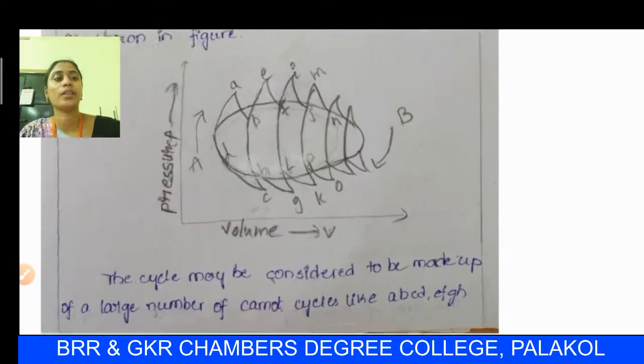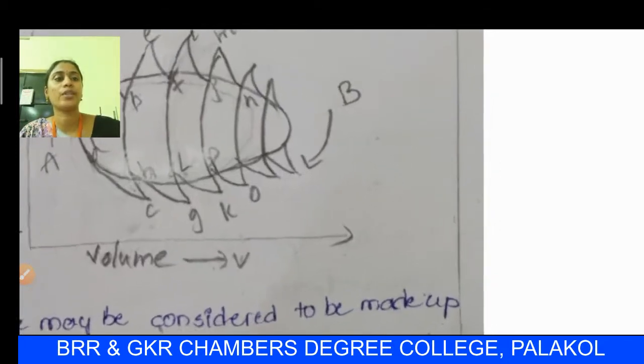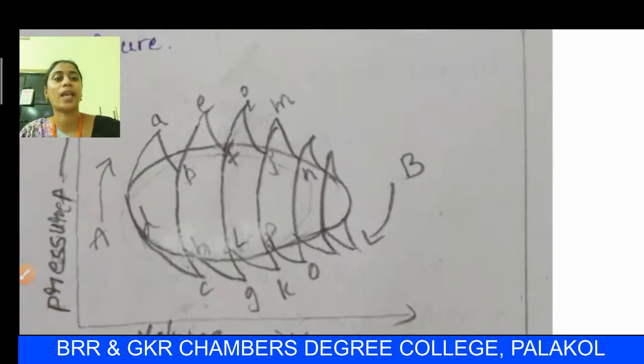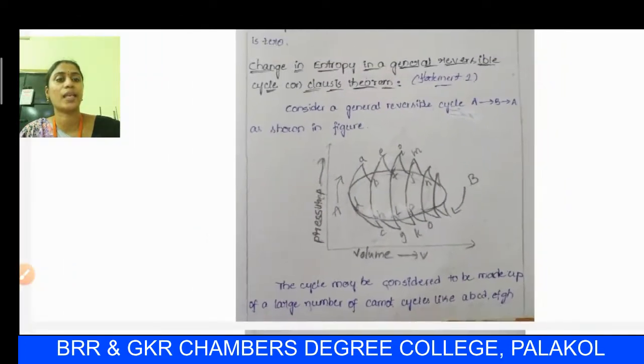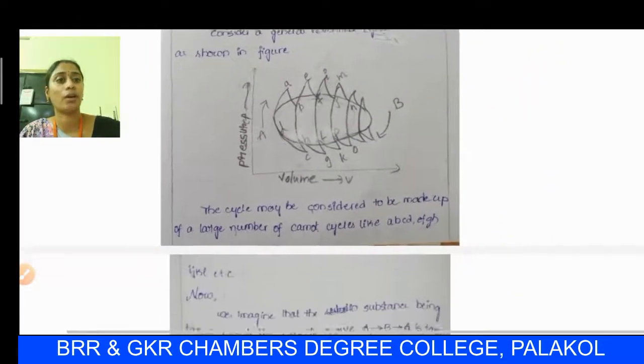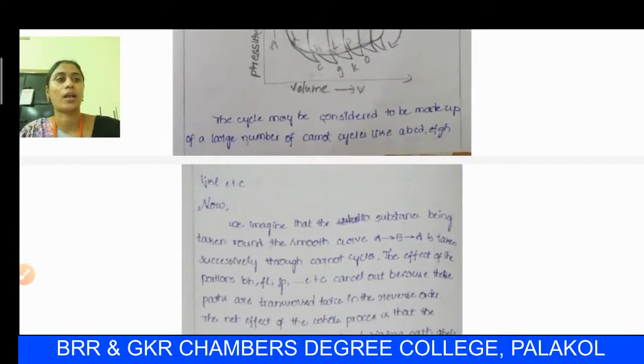By observing this diagram, A to B and C to D is the first Carnot cycle, and also EFGH is another Carnot cycle. By observing this diagram we conclude IJKL is again a Carnot cycle, and MNOP is again a Carnot cycle. Here this A to B, B to A cycle is made up of a large number of Carnot cycles as shown in the graph, like ABCD, EFGH, IJKL, etc. I hope you are following this large number of Carnot cycles with this diagram.